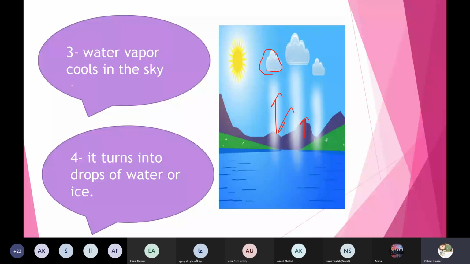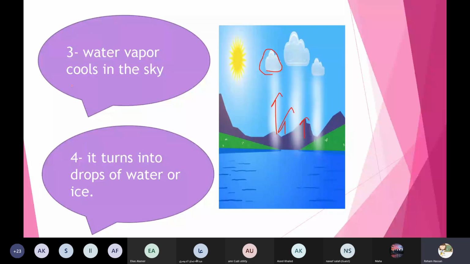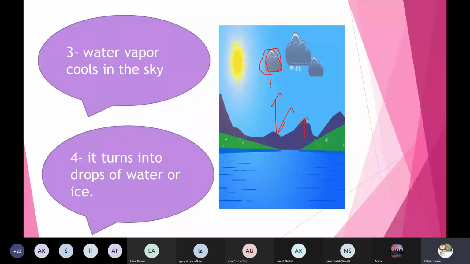If it goes in the sky, now it turns into what? Does it turn into the sun or the clouds? Clouds. Amazing, honey, thanks a lot. And these clouds can let the water fall back to the earth, okay?